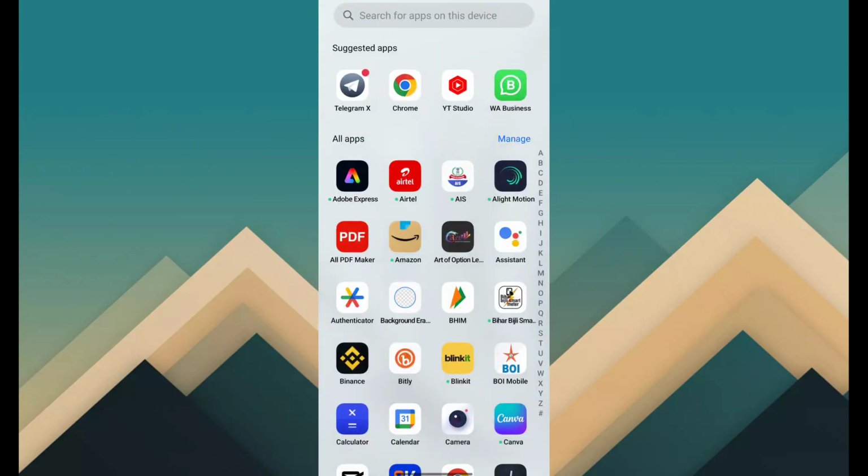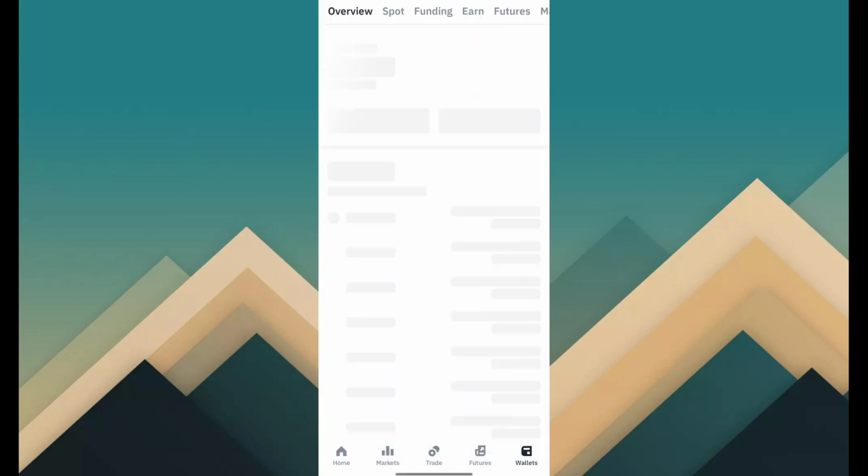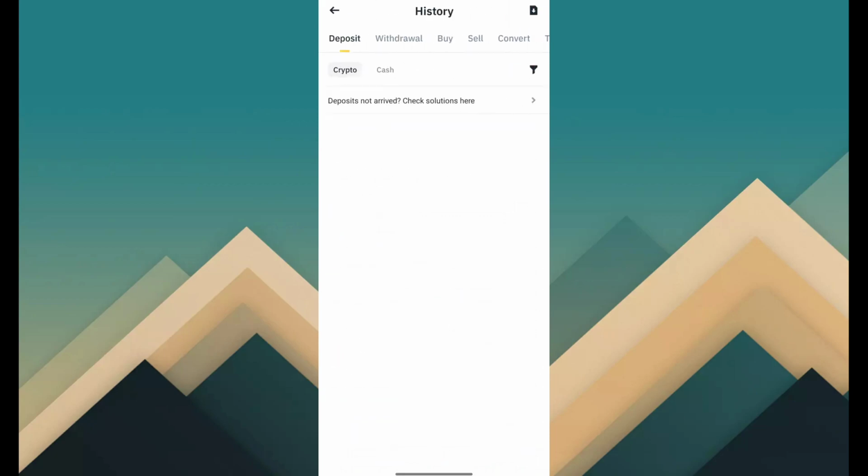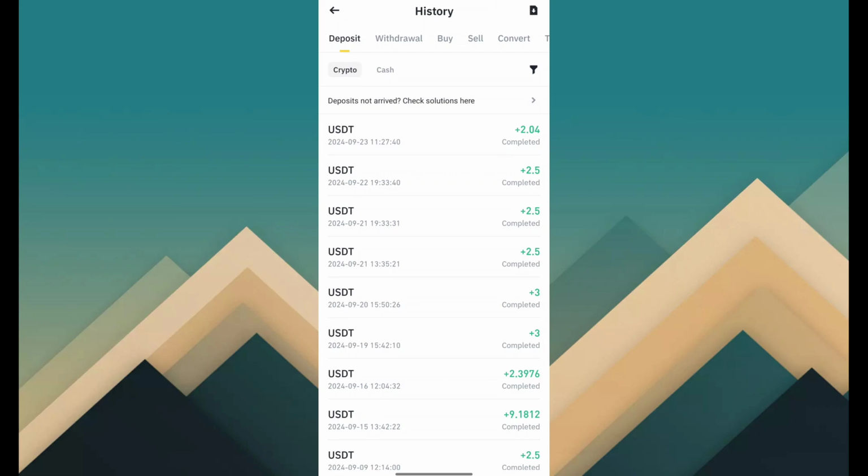So I just show you proof. I open my Binance account, wallet account and spot, and here you can see records, and you can see here I show my funding, and here you can see I have received payment.